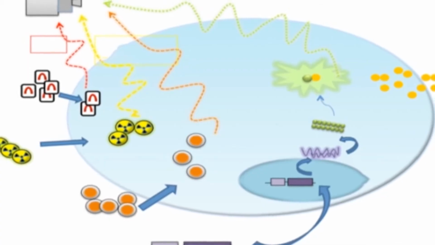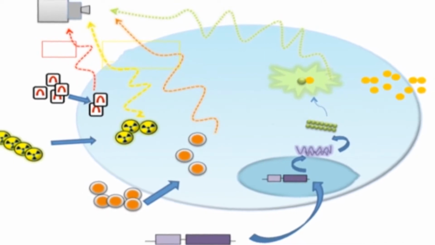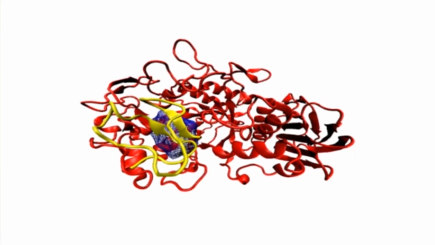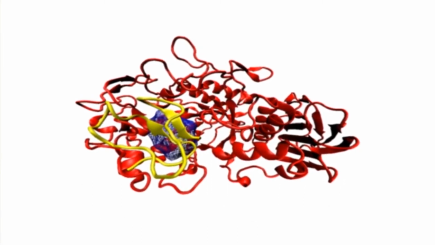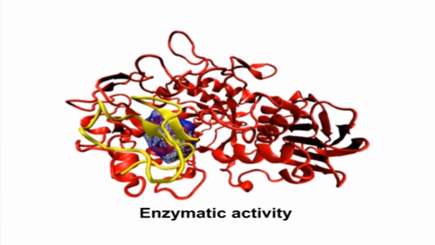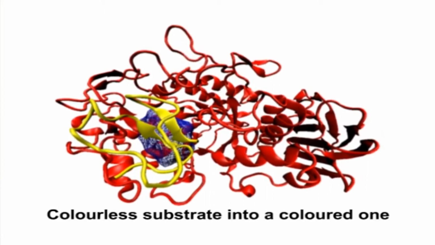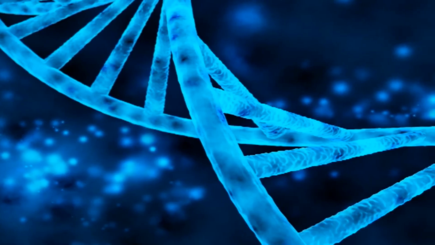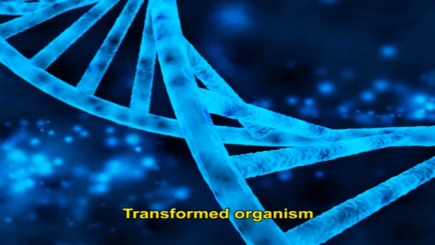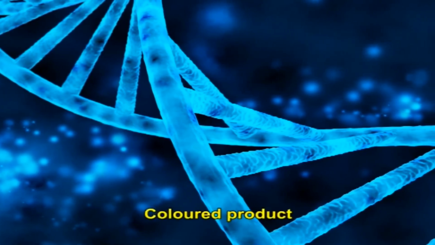This method is measurable but is time consuming, hence an alternative method is the use of a reporter gene. A reporter gene yields a protein that is detectable without difficulty in transformed organisms. Frequently, the protein has an enzymatic activity that can change a colorless substrate into a colored one. Therefore, one can understand the location and quantity of gene expression in a transformed organism by looking at the intensity and location of the colored product.